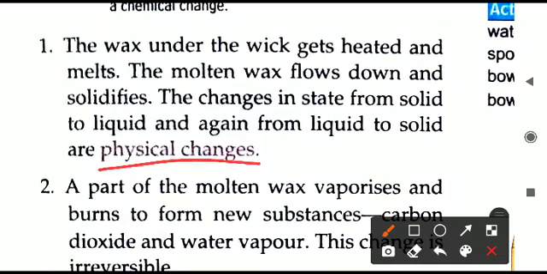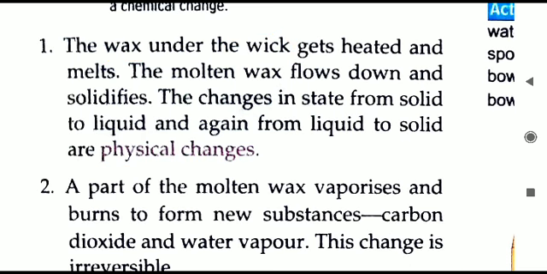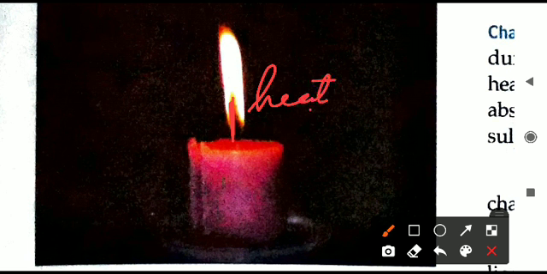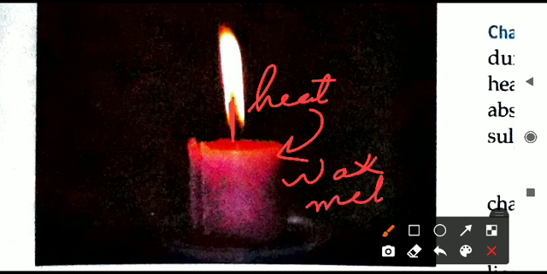When the candle is burning, physical change takes place in this manner. The candle is made of wax, and at the wick, where the candle is heated, the wax gets melted because of the heat. You can see in the photograph that the wick is burning and heat comes out, and because of this heat the wax just below the wick starts to melt.